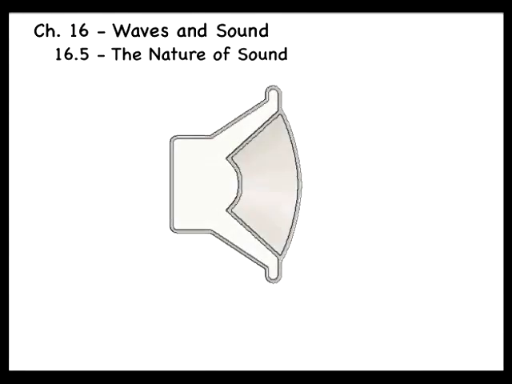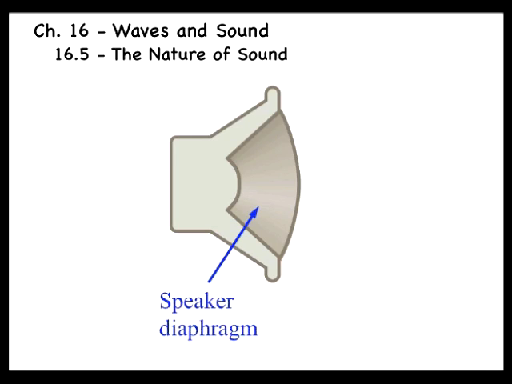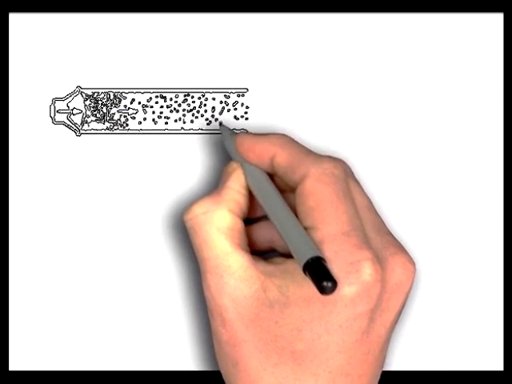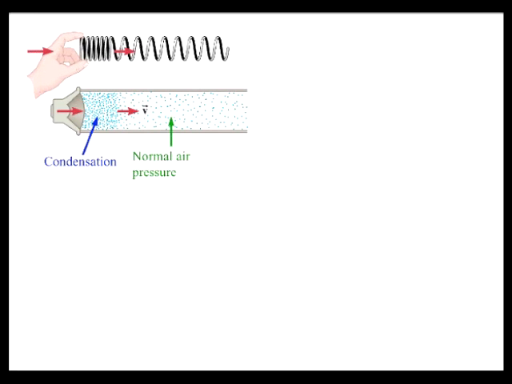To see how sound waves are produced and why they are longitudinal, consider the vibrating diaphragm of a speaker. An electrical signal, such as that created by a microphone, is transmitted to the speaker, causing the diaphragm to vibrate. When the diaphragm moves outward, it compresses the air directly in front of it. This compression causes the air pressure to rise slightly. The region of increased pressure is called a condensation, and it travels away from the speaker at the speed of sound, which is 343 meters per second in air. The condensation is analogous to the compressed region of coils in a longitudinal wave on a spring.